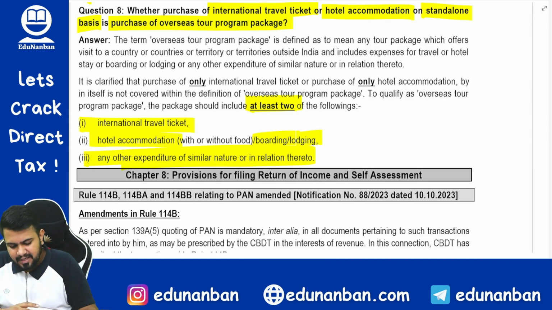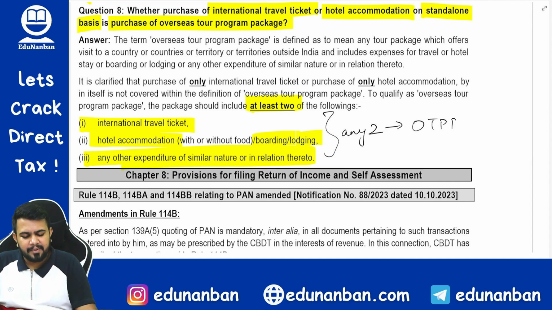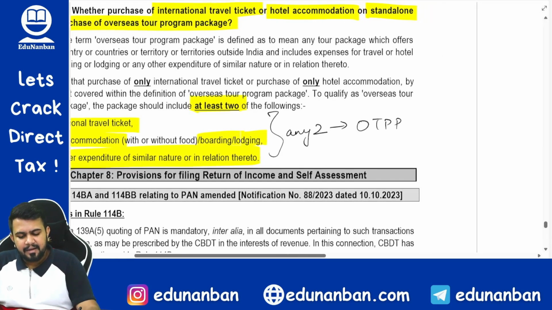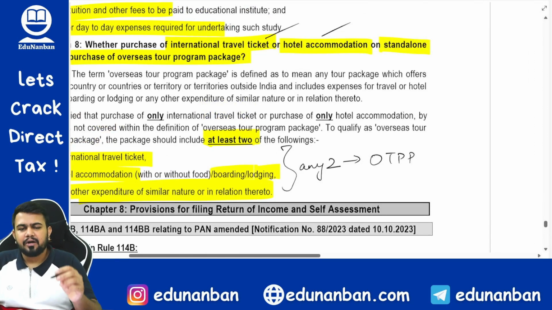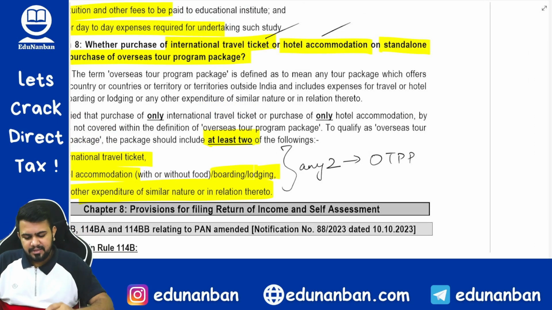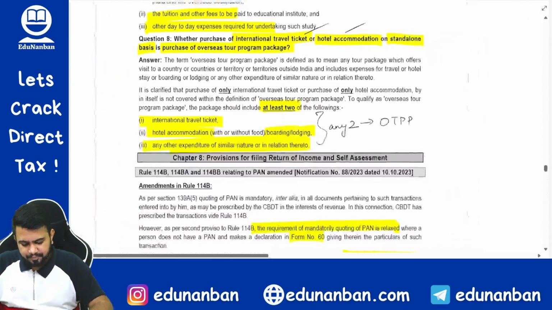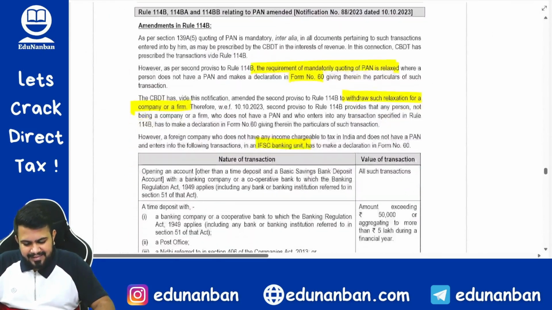So in these 3, any 2 should compulsorily be there. Only then it will be called as OTPP. If you are making travel ticket separately and hotel accommodation separately, then that will not be called overseas tour program package and TCS will not be applicable. Okay. So TDS chapter, that's all.